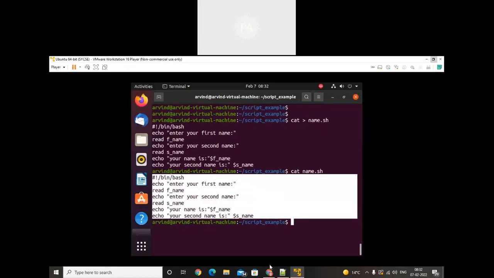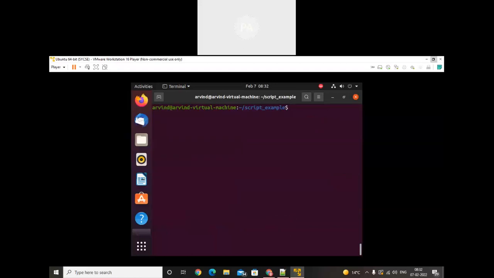Okay, so now we need to execute it. I will write ls, then just use sh name dot sh. It will ask, enter your first name. So there is an interaction with the user. Earlier when we executed the script, there was no interaction from the user, but now I'm doing the interaction.